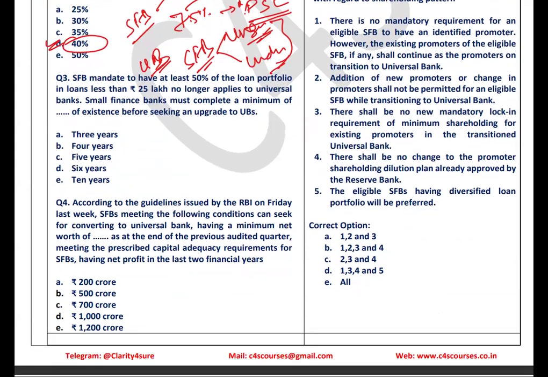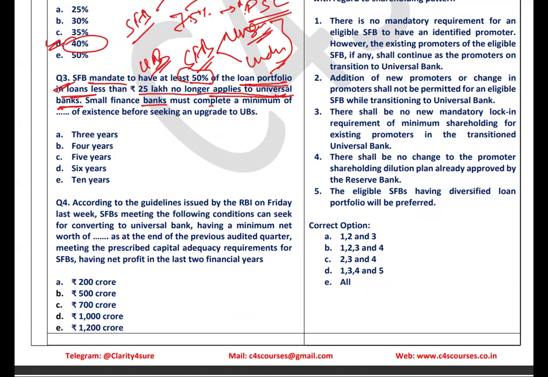Let's see another question. Question number three. It is about small finance banks mandated to have at least 50% of the loan portfolio in loans less than 25 lakh. This no longer applies to the universal banks. They need to maintain this much, but after the conversion, it will no longer apply to those small finance banks that get the license for universal banks. This criteria that they need to maintain 50% of the loan portfolio.